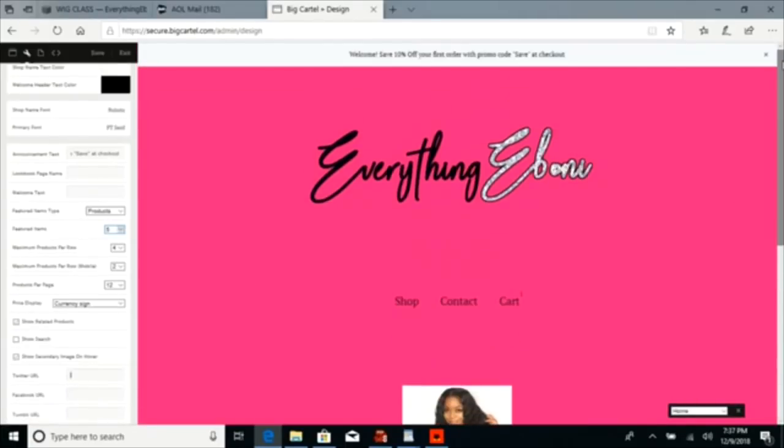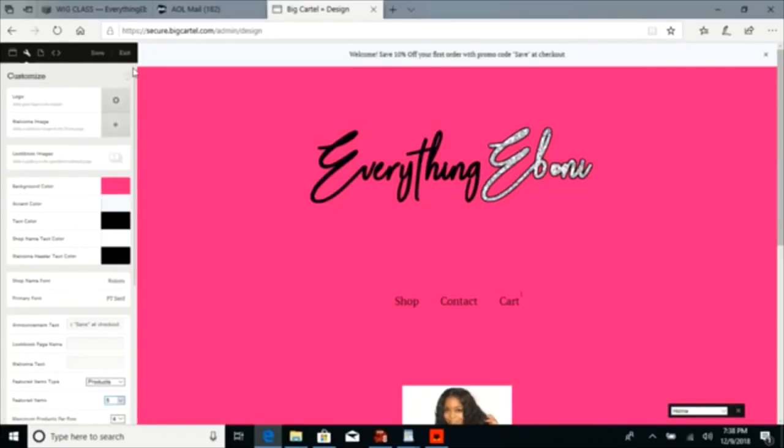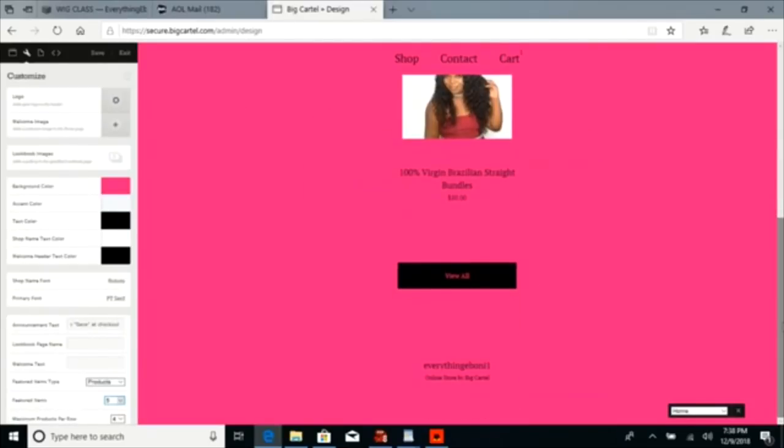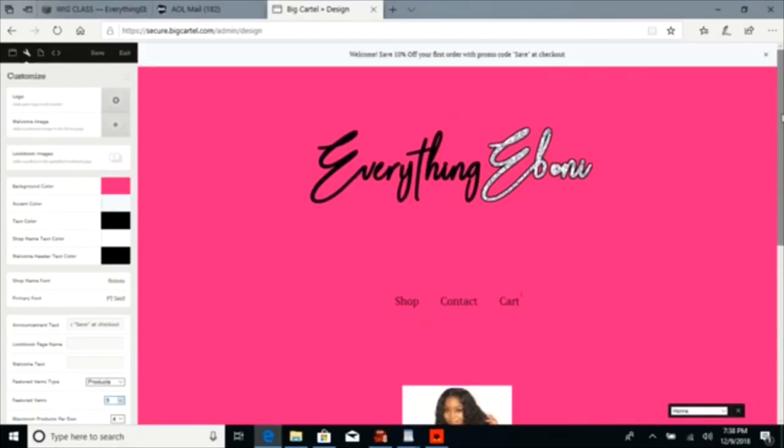Okay. Now that I'm doing this, I realize I did skip a step. So I probably should have picked a theme first, and I do apologize. This is real time me explaining the website to y'all. So I went ahead and started customizing it, but when I scrolled down and I said, okay, this website ugly, that's because I never chose a theme.